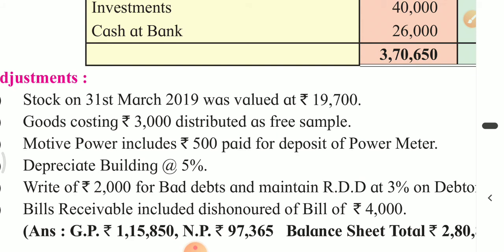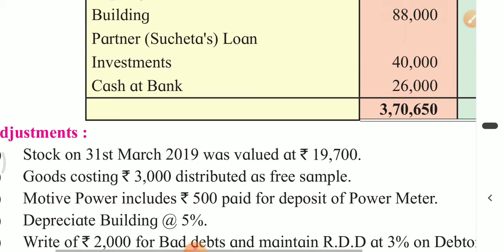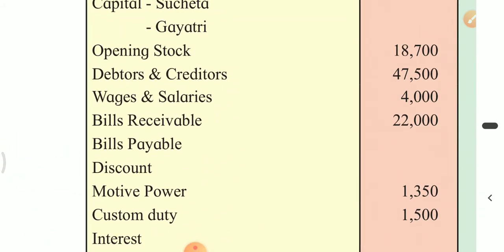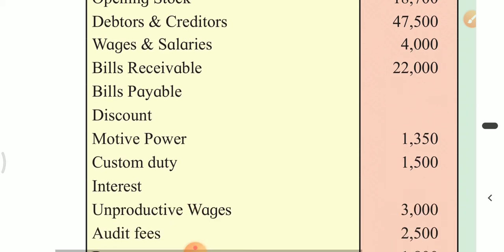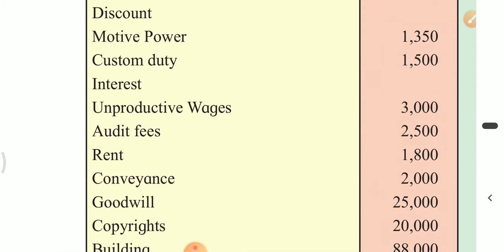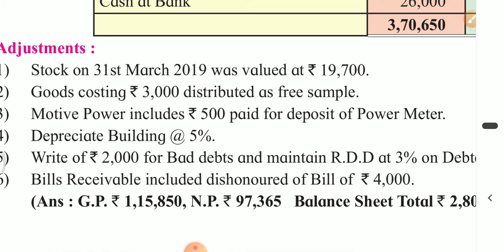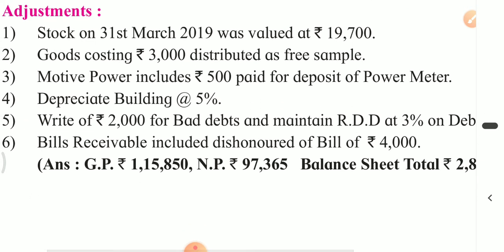So the amount receivable is not expense, it is an asset for the business. Therefore, we will have to exclude 500 from the amount of motive power, 1350 minus 500, and the actual amount will be shown in the outer column, and this deposit amount will be shown on the asset side. Depreciate building, it's a simple task.